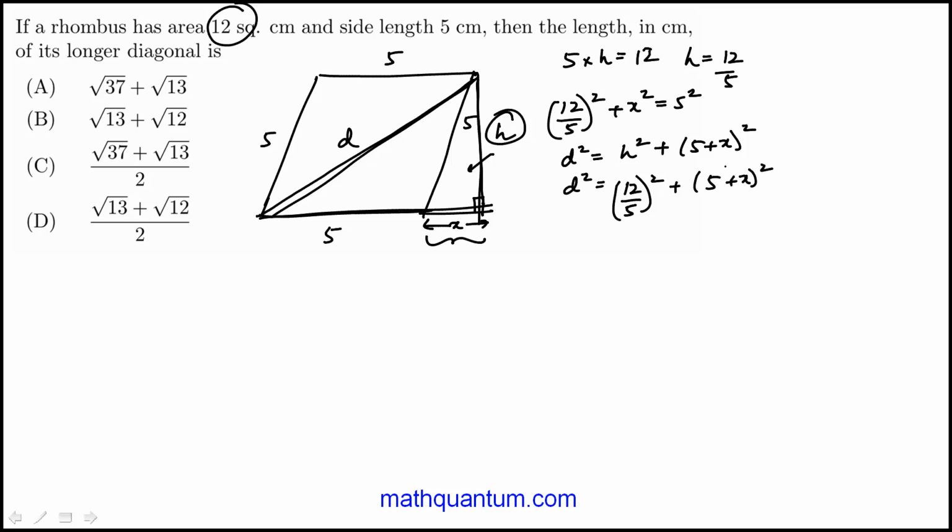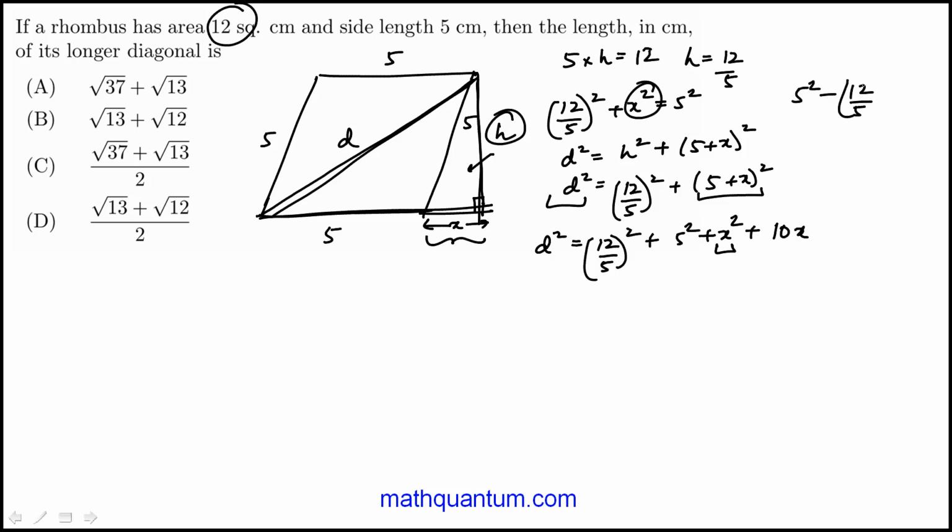So I can substitute the X here, and I'll get my answer for D. Now, of course, it will have square roots and other things. So let me do it in 2 steps by first expanding that. So 5² plus X² plus 10X. And I also know X² is 5² minus (12/5)². And the reason I'm doing that is because that would drop this term here. So at least some less work in terms of that.